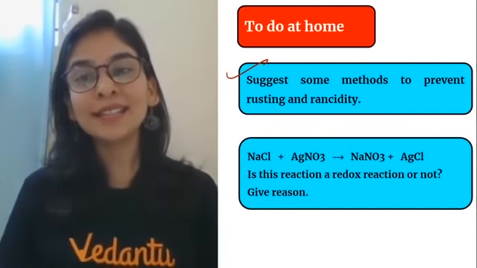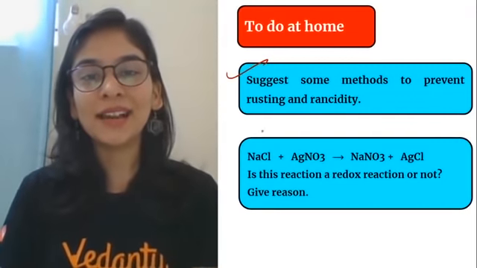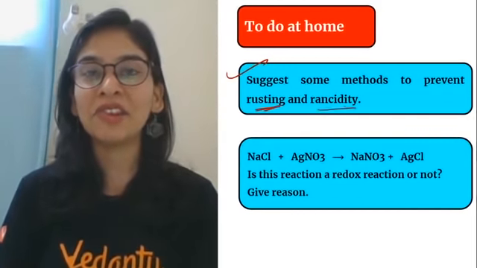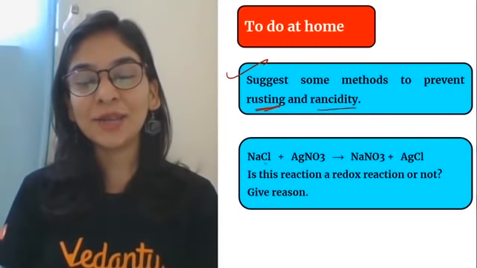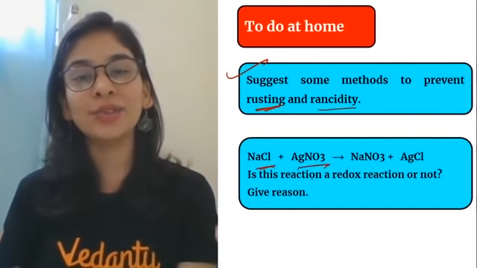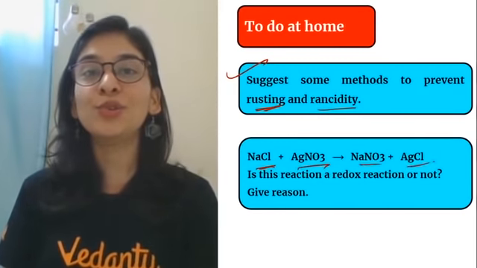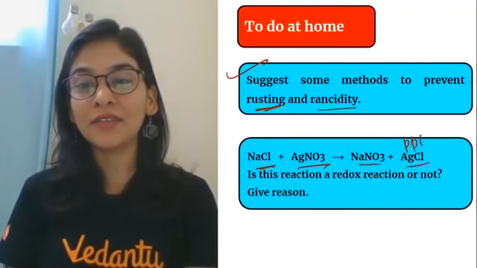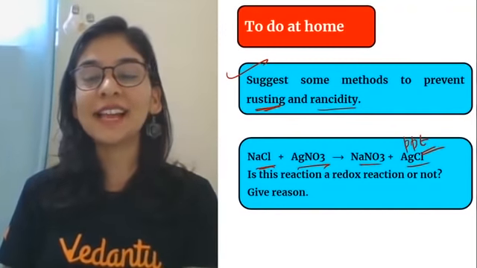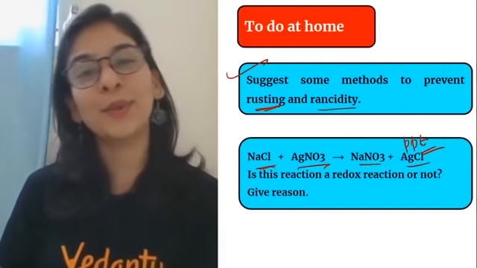ओके. तो स्टूडेंट्स, आपका काम क्या है? ये थोड़ा होमवर्क करो. टेल मी द मेथड हाउ वी कैन प्रिवेंट रस्टिंग एंड रैंसिडिटी. उसके अलावा you have an example in which you take NaCl and AgNO3, two different aqueous solutions of salts, and you are getting two new things and a precipitate of silver chloride here. Whether this reaction is redox or not, tell me if yes or no and why so.